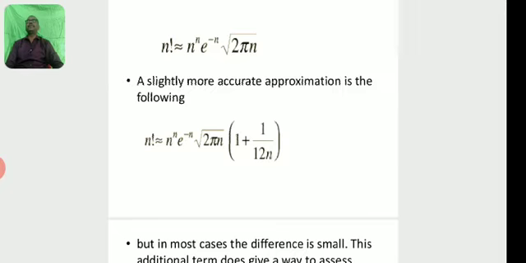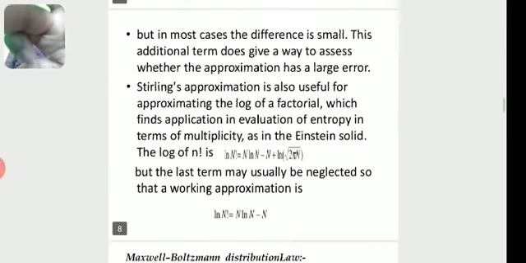n! = n^n e^(-n) √(2πn). A slightly more accurate approximation is the following: n! = n^n e^(-n) √(2πn) (1 + 1/(2n)). But in most cases, the difference is small. This additional term does give a way to assess whether the approximation has a large error.